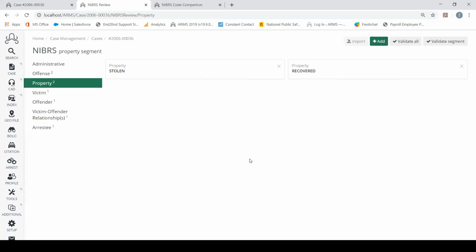NIBRS reporting kind of changes based on state to state. So we have multiple states that we are already reporting NIBRS in, and we are happy to report NIBRS in any state. So if you are in Massachusetts, we've already done our NIBRS through Massachusetts. We have multiple departments in Massachusetts reporting NIBRS. So that's not a problem to get you up and running with NIBRS reporting. That goes with every state. So we can get you reporting NIBRS, no problem, whenever you would like. You just let us know.